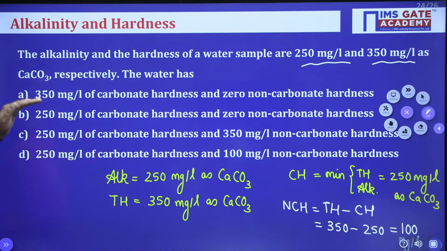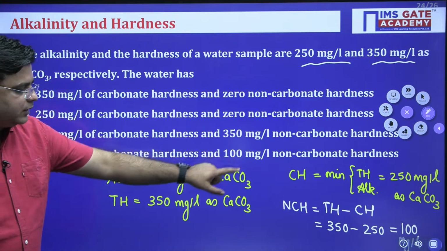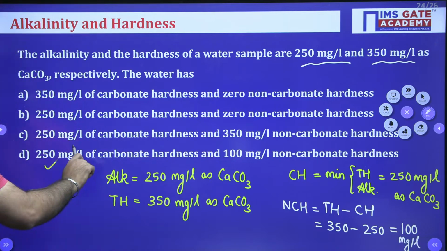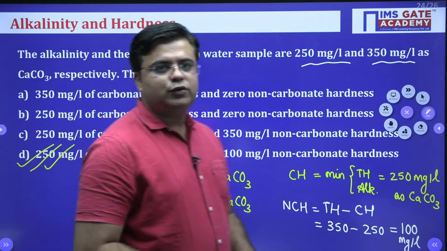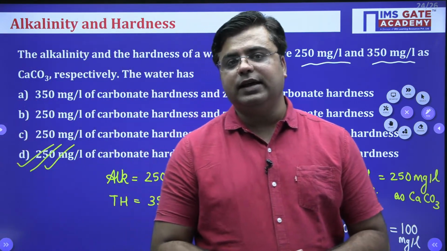So when you look into these options, carbonate hardness is 250 milligram per liter as CaCO3. So in B, C, D, you have 250 only. But non-carbonate hardness is 100. So for this question, option number D is correct. This was the question which was asked in the GATE examination.